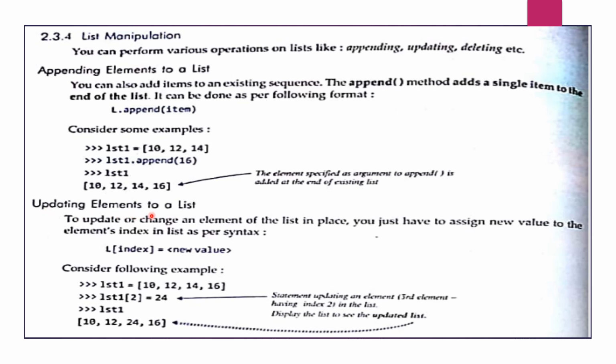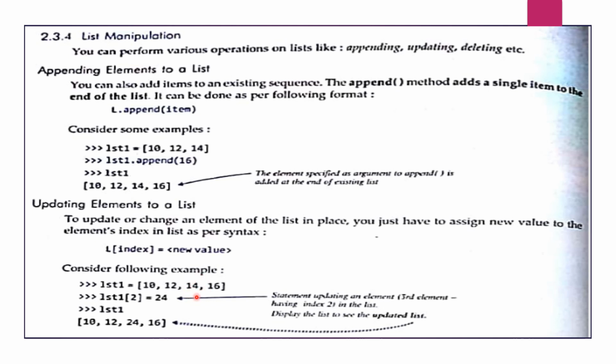Updating elements in a list. If you want to change any element in the list, the value can be replaced. Suppose, you can see the example here: 10, 12, 14 and 16. lst1 of 2 means index value 2, which is 0, 1 and 2, that is 14.